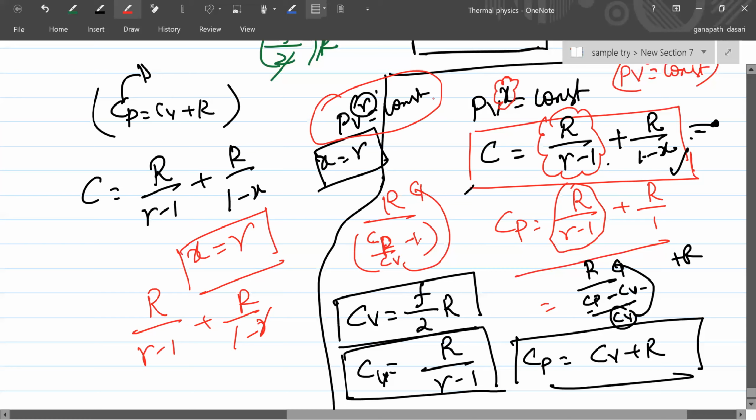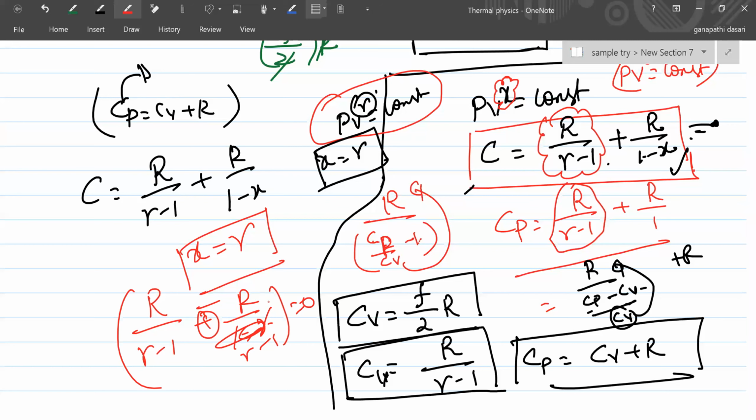Correct. So X can be anything. For adiabatic process, that is gamma. So you substitute here R by 1 minus gamma. So 1 minus gamma, I want to write it as gamma minus 1. Can I take minus common here? So if I take minus common, this will become minus and this will become gamma minus 1, right? So this is 0, right? You go and check adiabatic process, C will be 0. Are you getting this or not? Getting, sir.